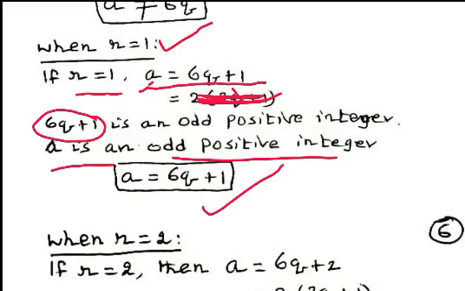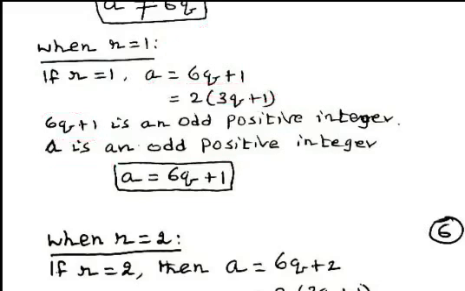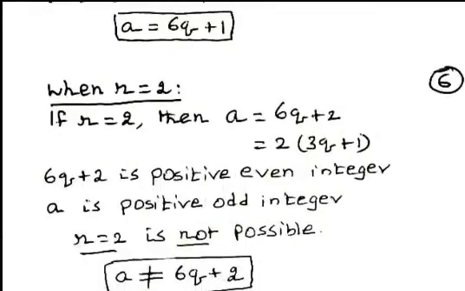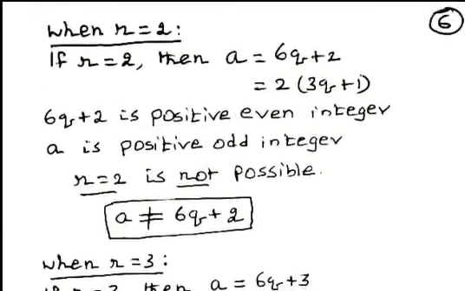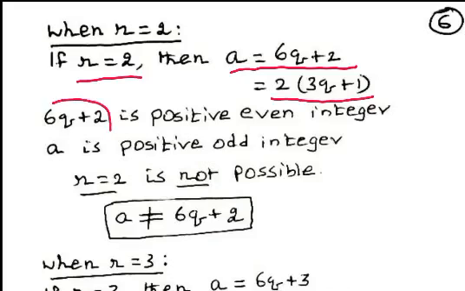Now, we consider the case when the remainder is equal to 2. When the remainder is equal to 2, we can write a equal to 6q plus 2, and this is an even number.